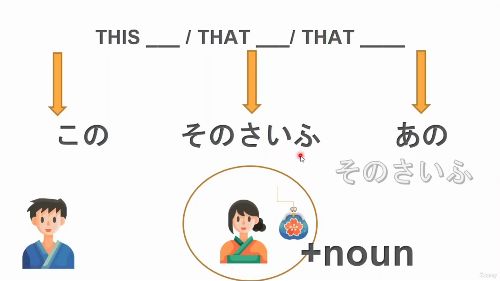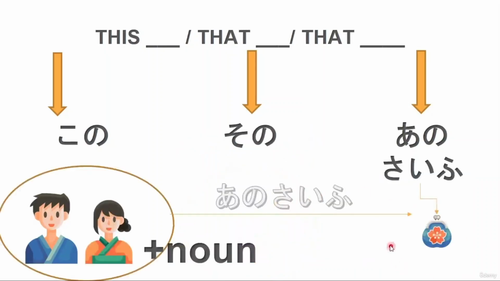Sono saifu. Amazing. And that wallet over there, far away from both of you, would be ano saifu. That wallet over there. Perfect.